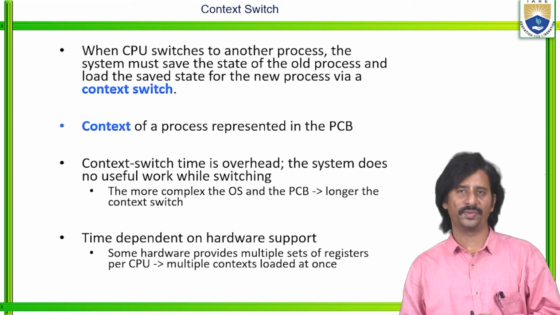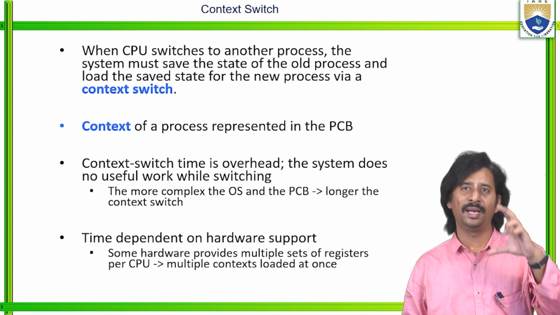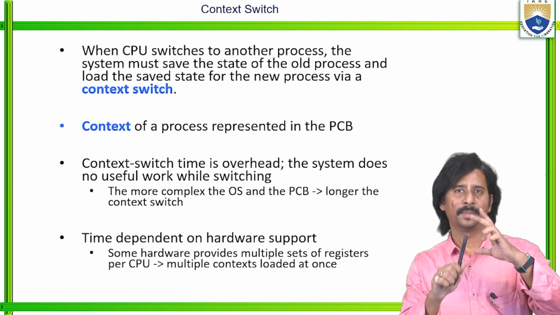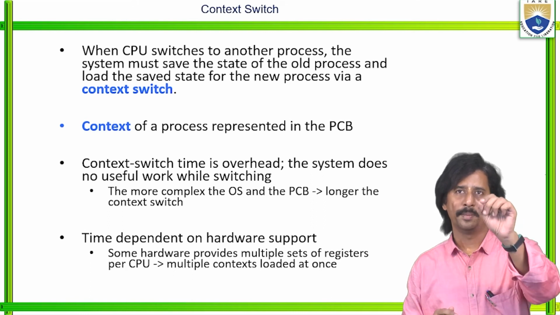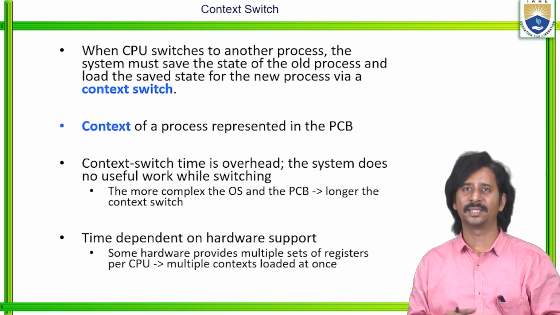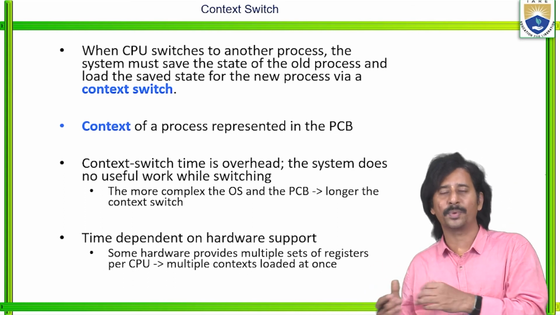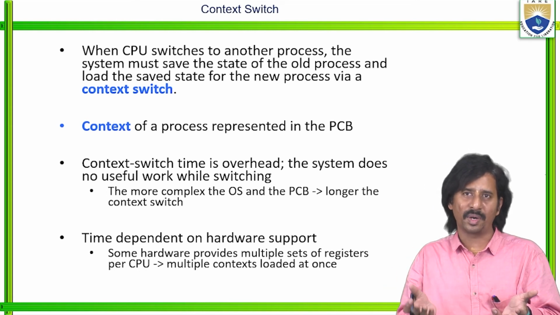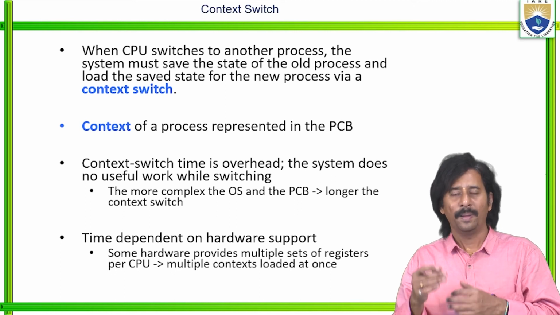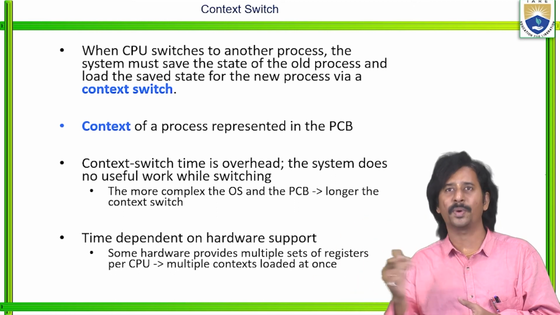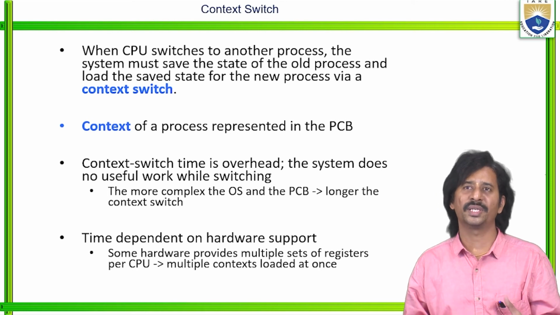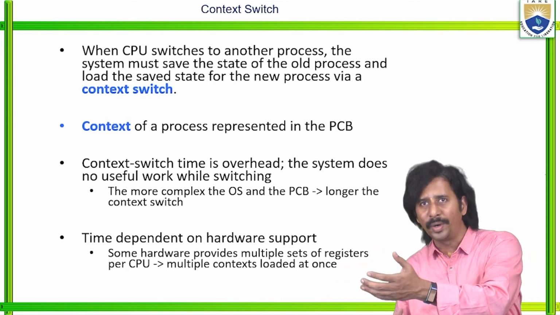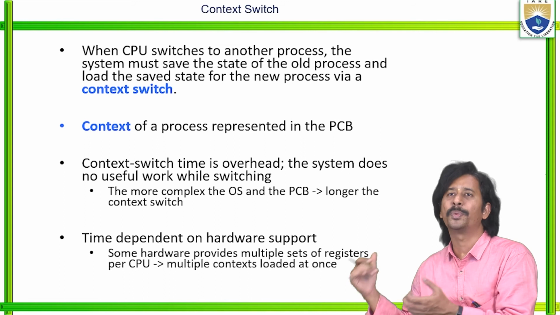Now we know the context switch. Context switch is a very important field in the PCB, the process control block, which consists of process ID, process name, process state, etc. Among those, process context is also very important. When the processor switches to another process, for example, the processor is executing n number of processes, and when it switches to another process, the system must save the state of the old process and load the saved state for the new process